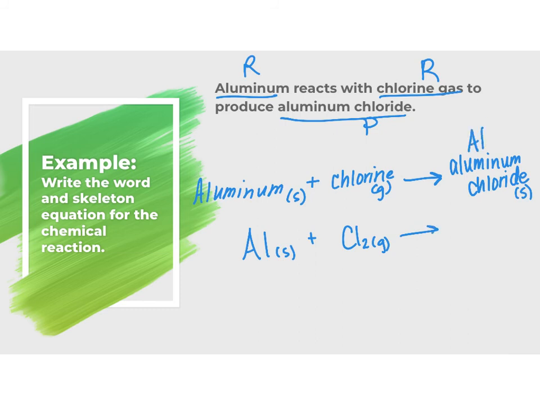We have aluminum that has a +3 charge and chlorine that has a -1 charge. I like to do the cross and drop method, or just think to yourself how many chlorines or chlorides would I need for every aluminum, and that would mean that my chemical formula for aluminum chloride is AlCl3.